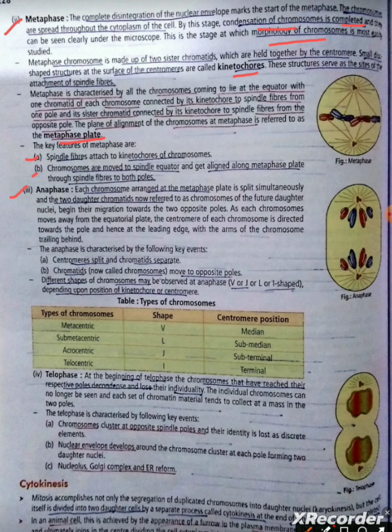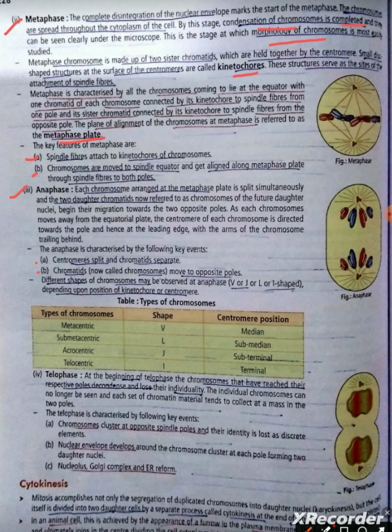The anaphase is characterized by the following key events. A. Centromeres split and chromatids separate. B. Chromatids, now called chromosomes, move to opposite poles. Different shapes of chromosomes may be observed at anaphase, V or J or L or I-shaped, depending upon the position of the kinetochore or centromere. Types of chromosome: metacentric, V-shaped, centromere position median.